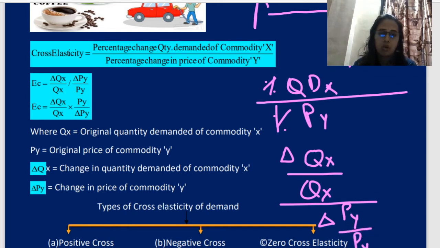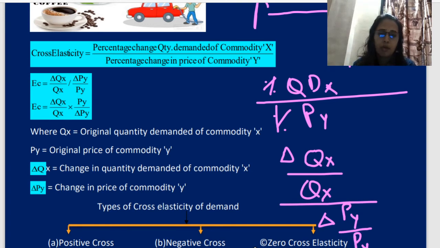So it will look like delta Qx upon Qx, division sign, delta Py upon Py. Here Qx means quantity of x, Py means price of y, and delta Py means change in the price of the y commodity.